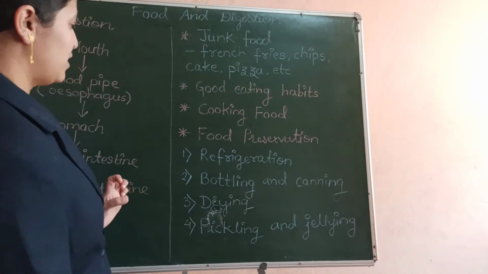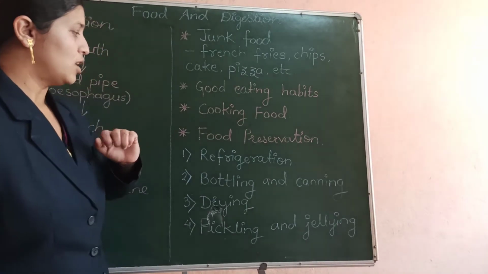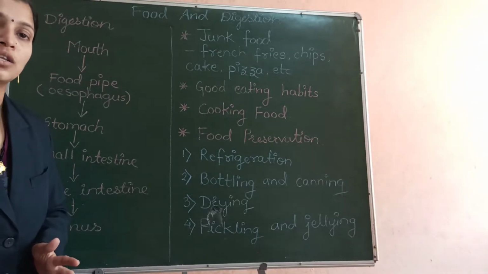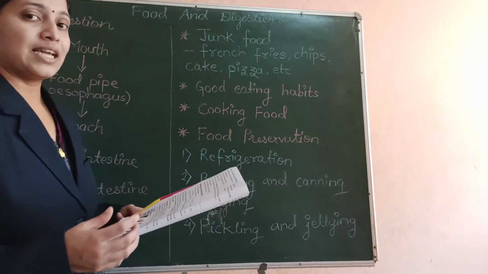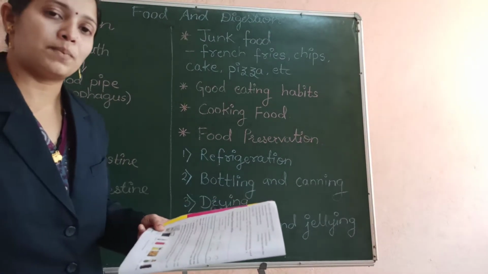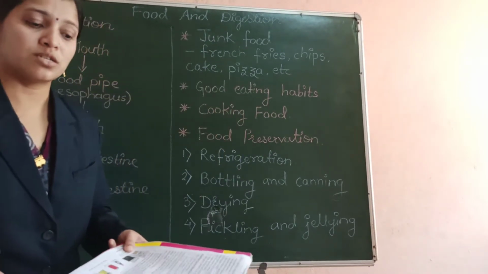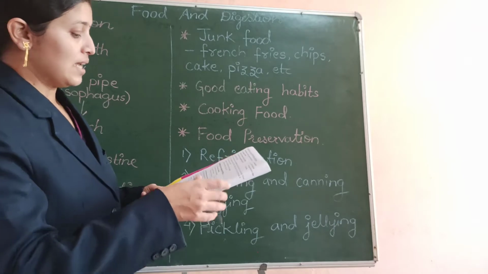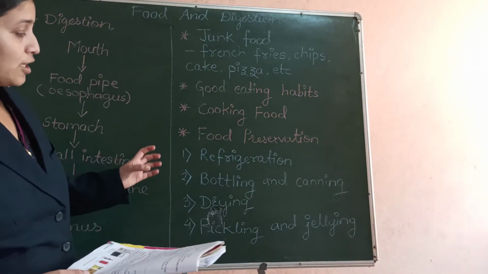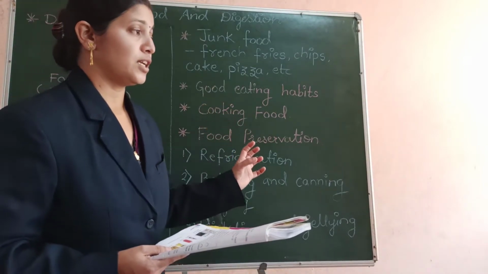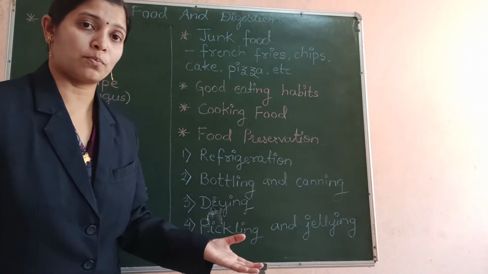The next point, or the last point of this topic, is food preservation. Now what is this food preservation? The process in which food is kept safe for a longer period. In this food preservation process, the food is kept in such a way that it remains in good condition and does not get spoiled for a long period.